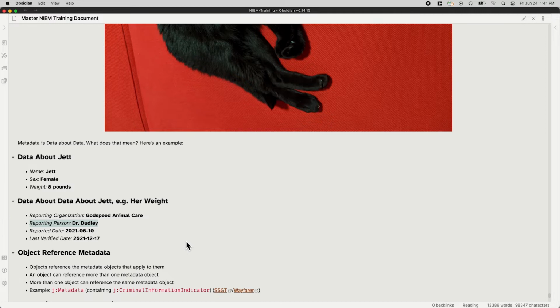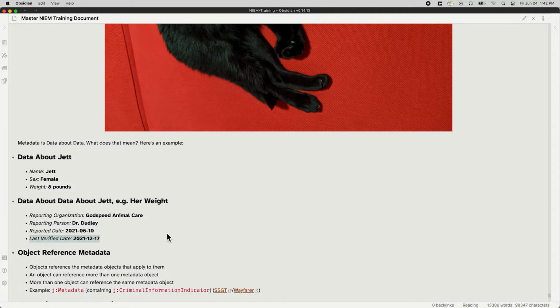Again, that's data about the weight itself, not data about Jet. When was that information reported? Well, it was reported on June 10th of 2021. I was going to say last year, but I'm not sure when you're going to be watching this. So middle of 2021 was when it was first reported as 8 pounds. When was it last verified? It was last verified last December when she had her checkup. They weighed her. She was still 8 pounds of perfection. So these 4 chunks of information are not about Jet. They're about Jet's weight. This is data about the piece of data about Jet.